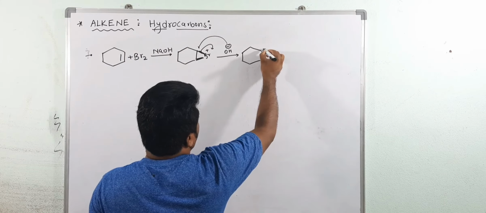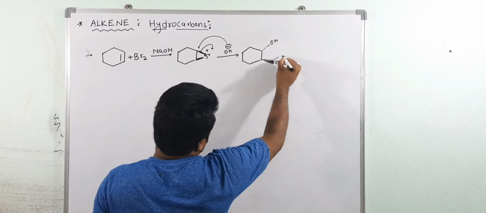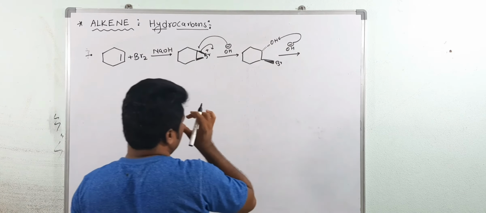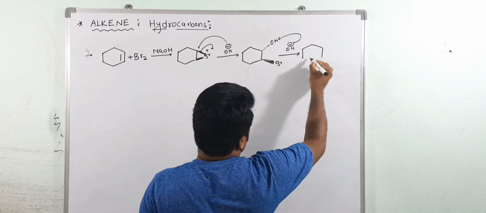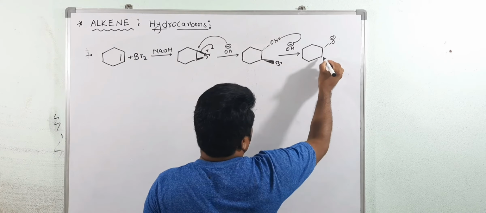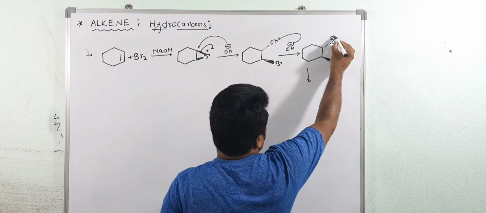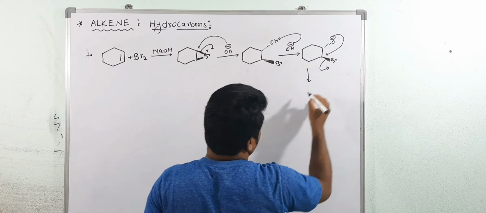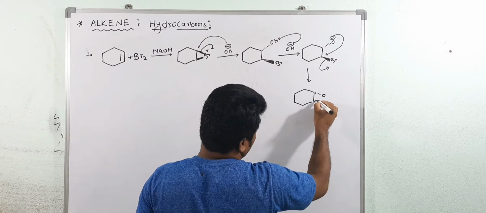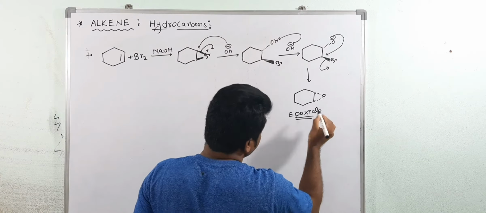Now you are getting OH here and Br here. Then again, in alkali condition, that OH minus will take the H from this OH. Now you will get a neutral water molecule, and here O minus, and this is Br minus. Then this O minus is a good nucleophile, it replaces the Br. Now finally you are getting an epoxide. Epoxide you are getting in this class.